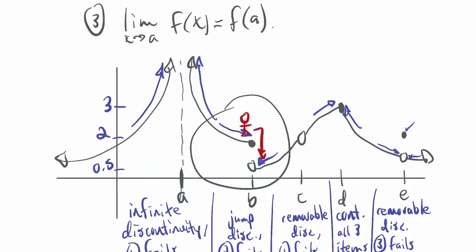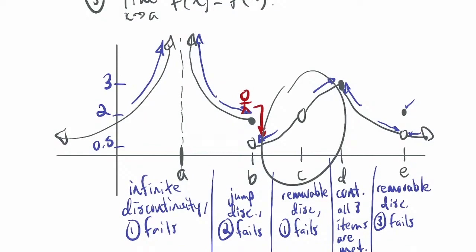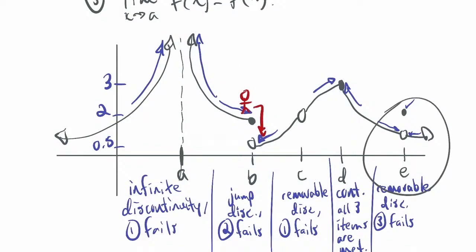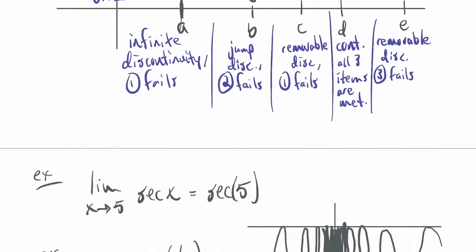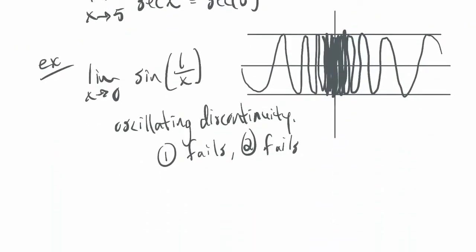Here, 1 passes, 2 fails. Here, 1 fails, 2 passes. Here, 1 passes and 2 passes, but 3 fails. So typically you only have one of either item 1 or item 2 failing. In this case, both the function does not exist and the limit does not exist.